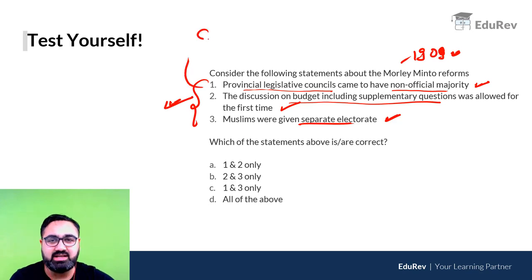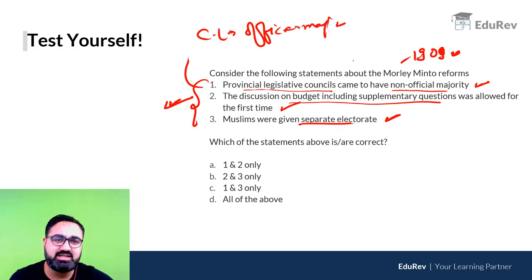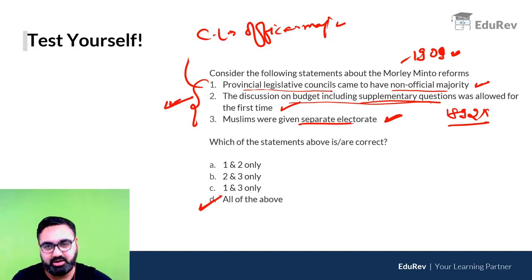We have read that in the central legislature, still officials were in the majority, but in the provincial legislature, non-officials were now in the majority. Secondly, we also read that people were now given the right to ask supplementary questions. In the 1892 Act, they did not have the right to ask supplementary questions, and Muslims were given a separate electorate. So the answer here is D. All of them are correct.